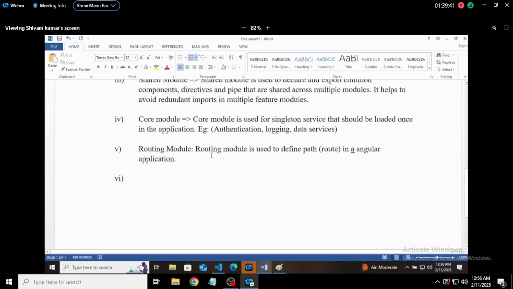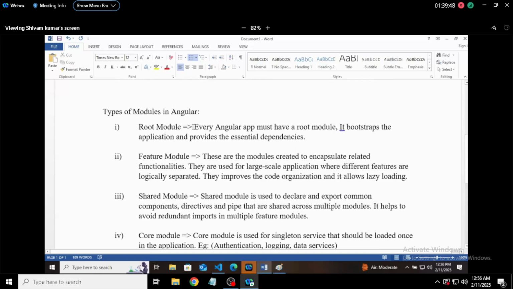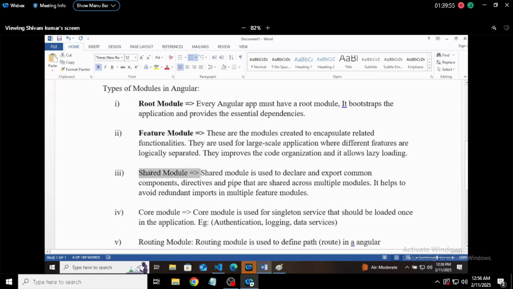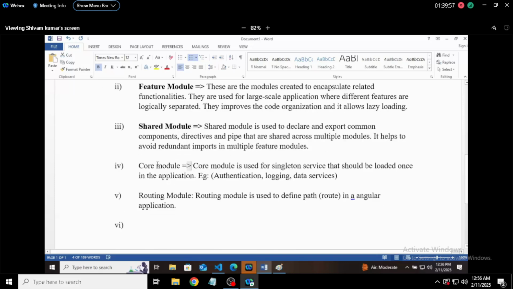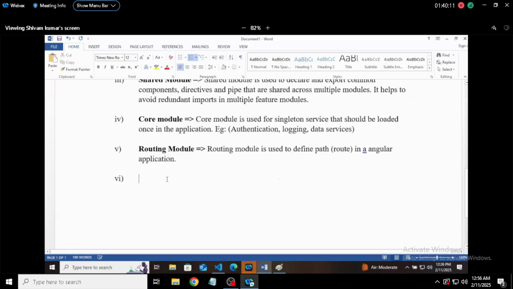These are the most important and discussed modules: root module, feature module, shared module, core module, and routing module. And I think we have discussed all of them, right? We have discussed all of them. These five are commonly used.